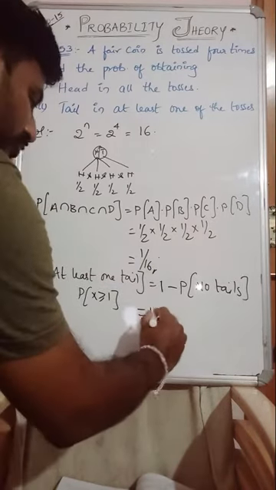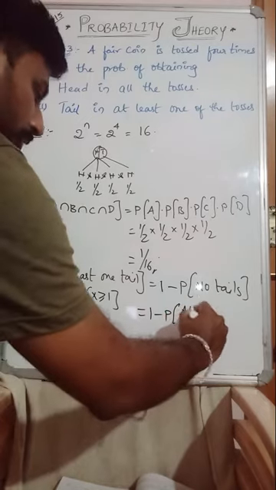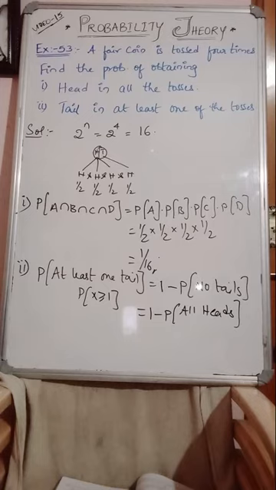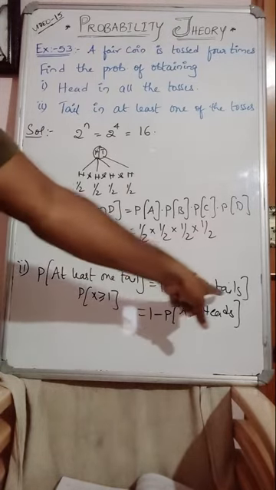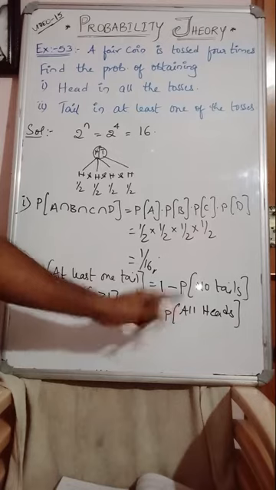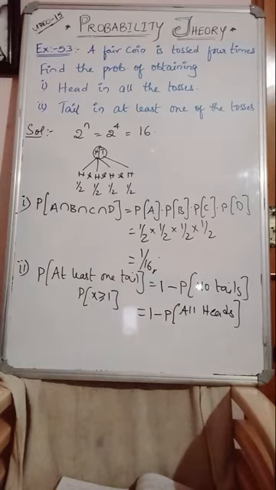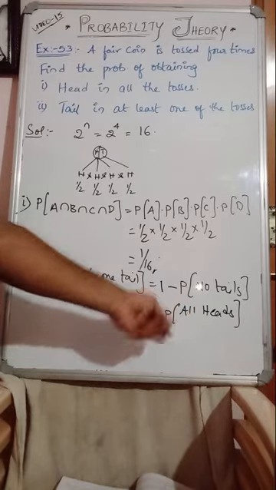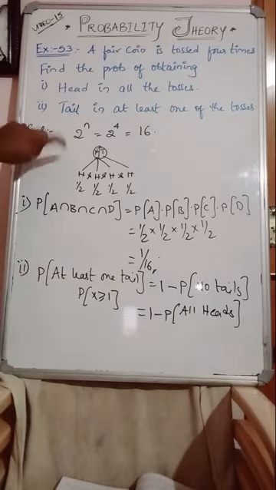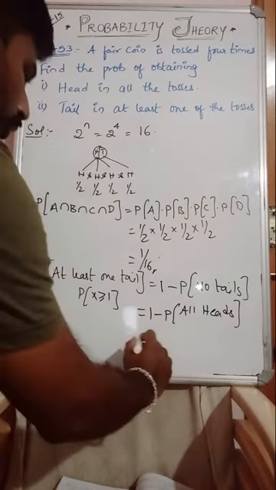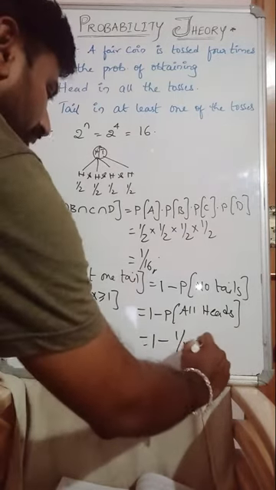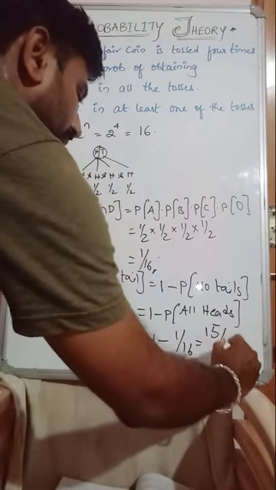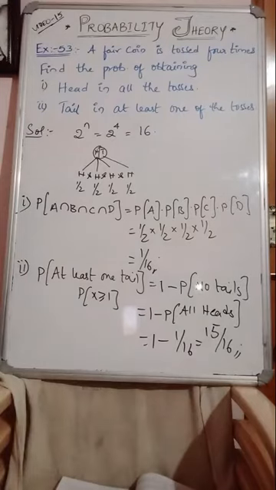P of no tails is nothing but all heads, can it be taken or not? Clearly you see, 1 minus P of no tails is nothing but 1 minus P of all heads. Isn't it? No tails means only all heads might have appeared. So 1 minus the probability of all heads, which is 1 by 16. So 1 minus 1 by 16, if you do, how much will the answer become? 15 by 16. I hope I am clear, guys.